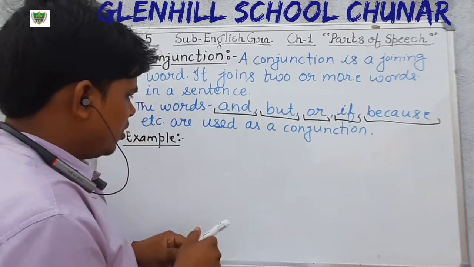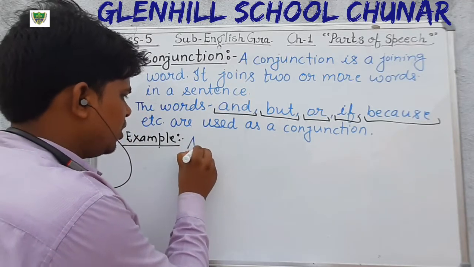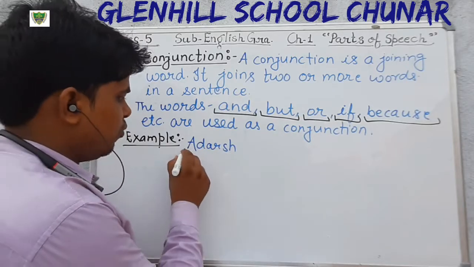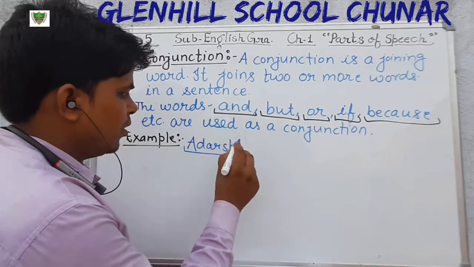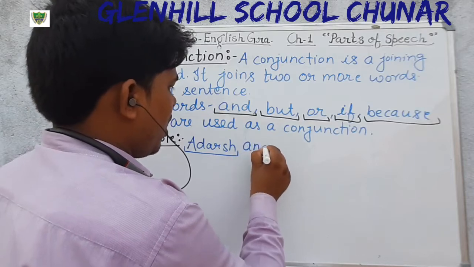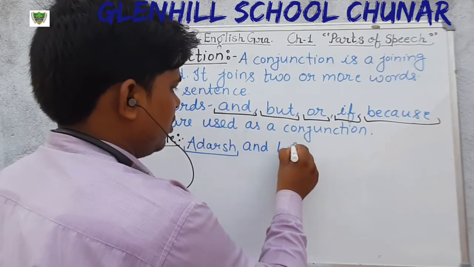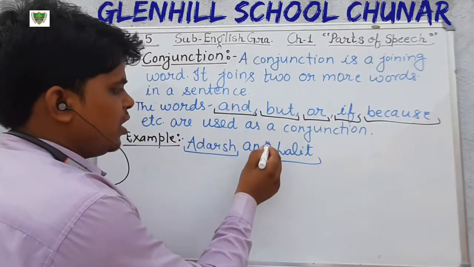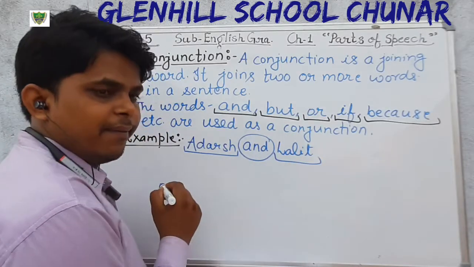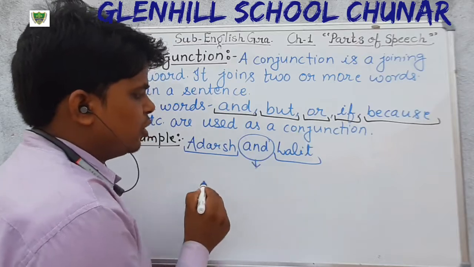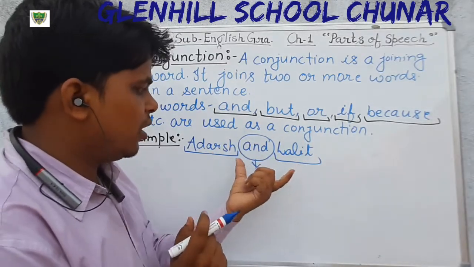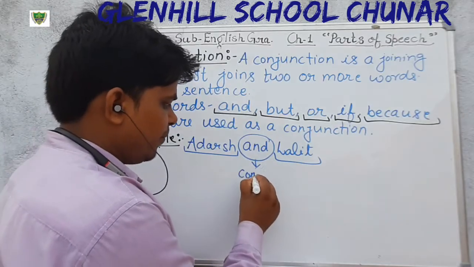Just see here. I am writing here, Adarsh and Lalit. Adarsh is a noun, and Lalit. Okay, these are two nouns, and here the word and is used for joining two words, Adarsh and Lalit. So this is a conjunction.